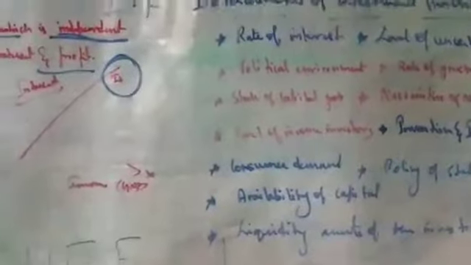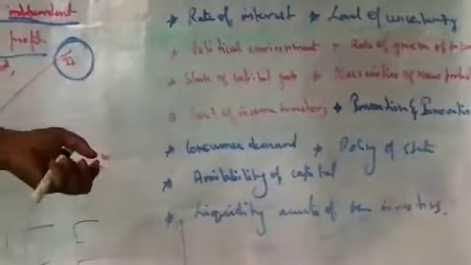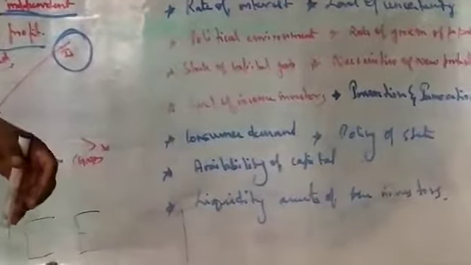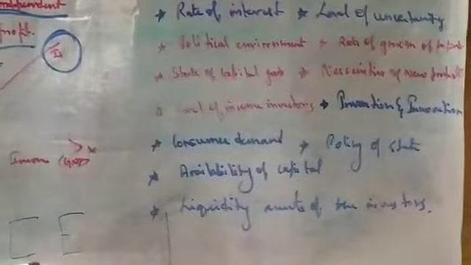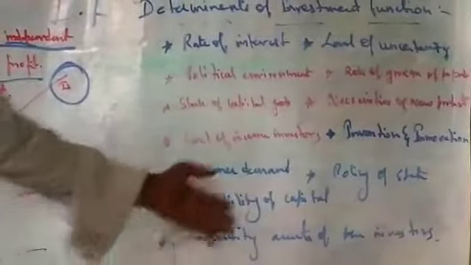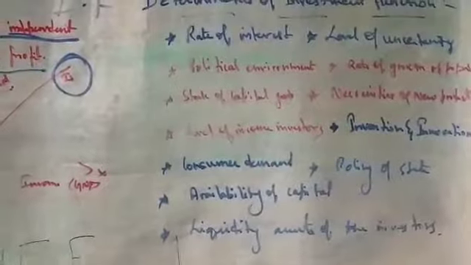Consumer demand is again a void. It's unstoppable, unexplainable, so that becomes a reason. Consumers will have a demand for something, but the market cannot produce the same. Policy of the state, same: government policy will not be fixed. Availability of capital: there will be no availability of capital. And liquidity of assets of the investor: the assets of the investor will not be so good. All these factors affect the investment function.